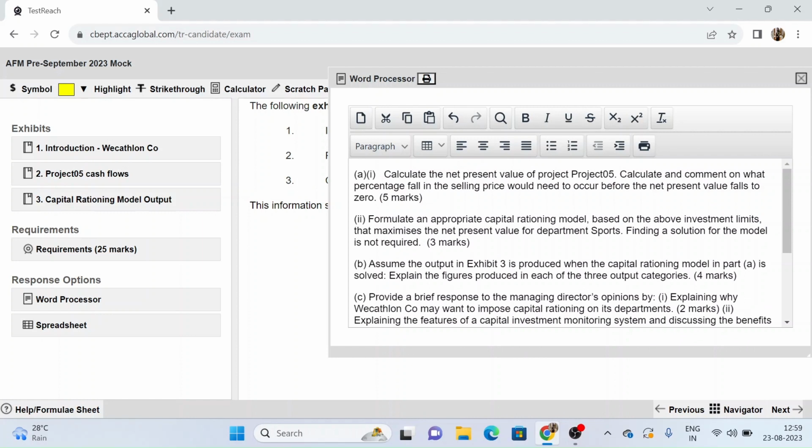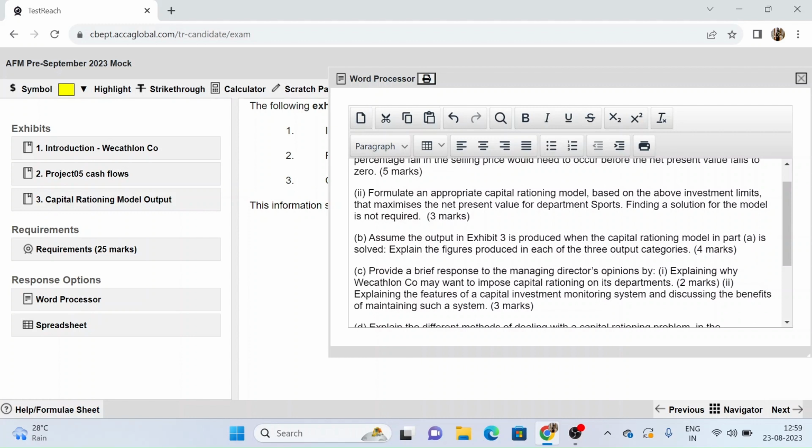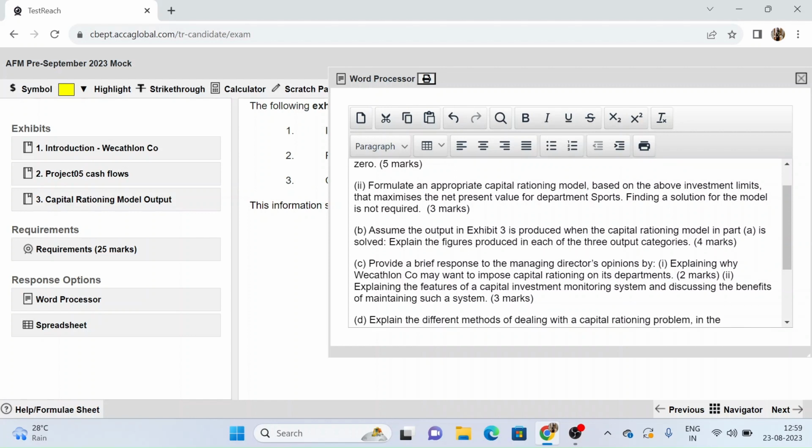Then we have to calculate and comment on what percentage fall in selling price would need to occur before the NPV falls to 0. So that means we have to calculate the sensitivity to selling price. Now the second part is appropriate capital rationing model based on investment limits that maximize the NPV for department sports. Finding a solution is not required, so we just have to formulate the model.